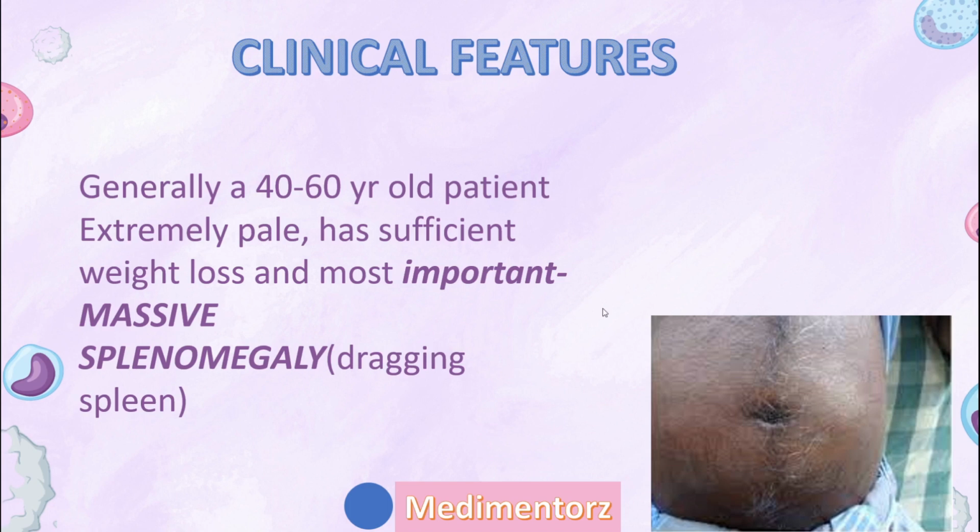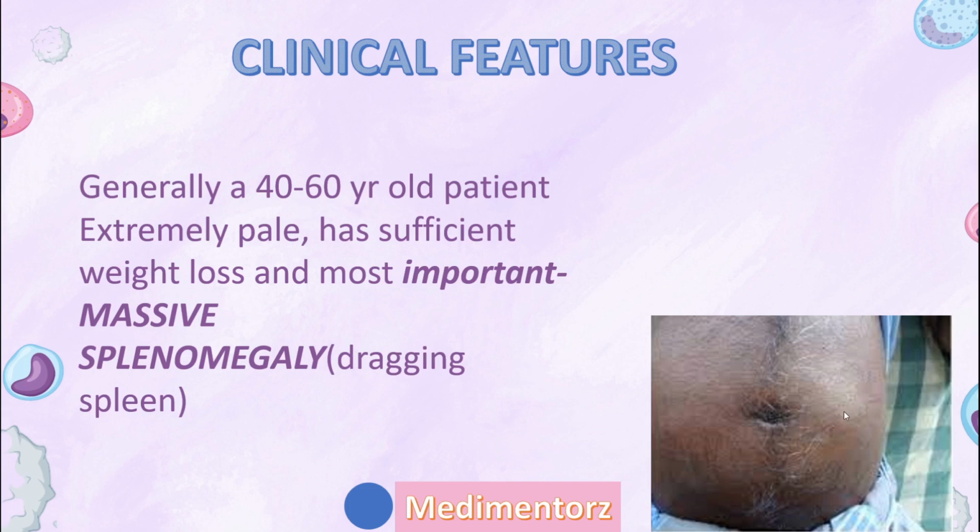And the most important sign is a massive splenomegaly. Have you all gone to your medicine wards? Have you seen massive splenomegaly patients? You can palpate a spleen even near the umbilicus or even below the umbilicus sometimes. Generally, a spleen will be present somewhere here, just below the ribs. And however hard you try, I'm sure you guys can't find your spleen because it's normal. But these patients will have massive dragging splenomegaly. If you touch here, the belly won't be squishy. Okay, it will be very hard